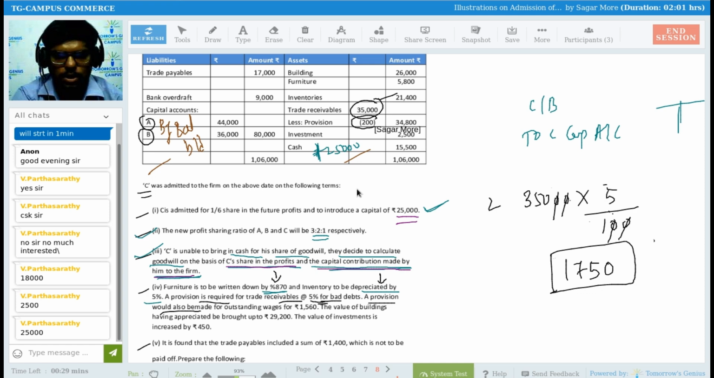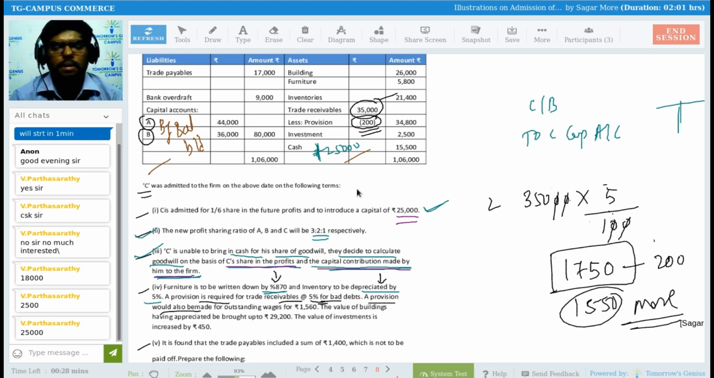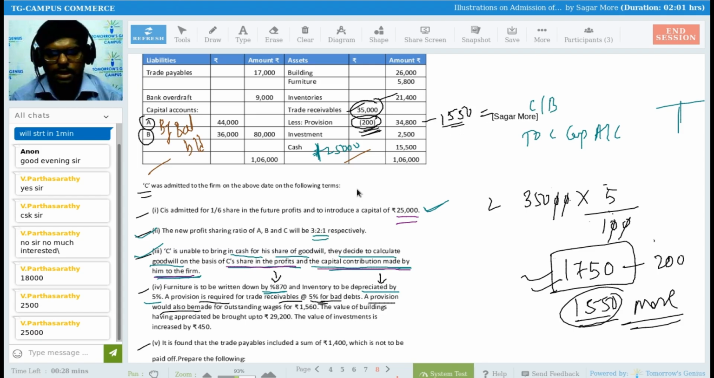Actually, already we subtracted how much? Already subtracted 200. So we have to subtract only 1550 rupees more. You will be passing journal entry only for 1550, not for the entire 1750, right? On 35,000 you have calculated 5%, it comes 1750 rupees, but you have already subtracted 200. It means 1550 only we have to subtract now. So from these 34,800 I will be subtracting 1550 more, and whatever balance, that will be reflected in the balance sheet.